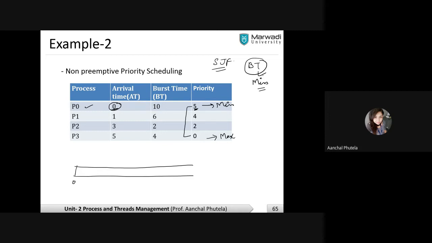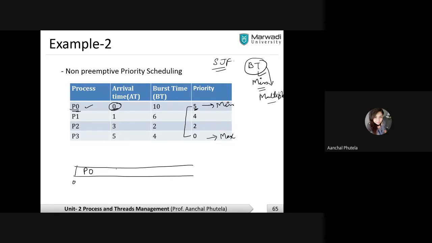The minimum burst time comes into the picture when you have multiple processes at the same time. If you do not have any option, you will execute the current process. So we will execute P0, which is available in the system now, no matter what its priority is. P0 is the only one available in the system, right?